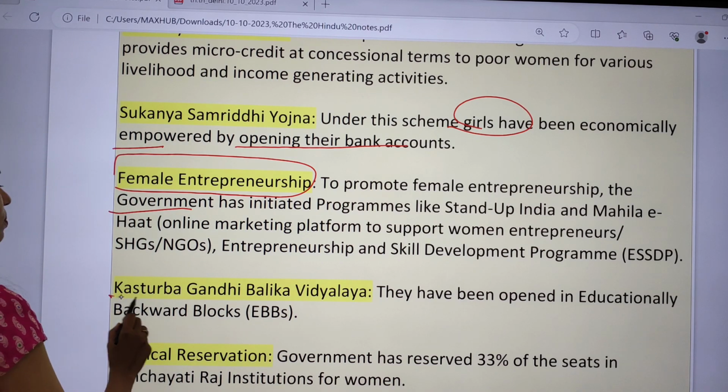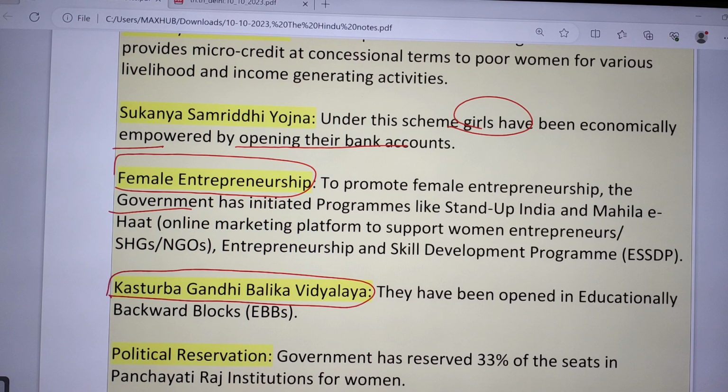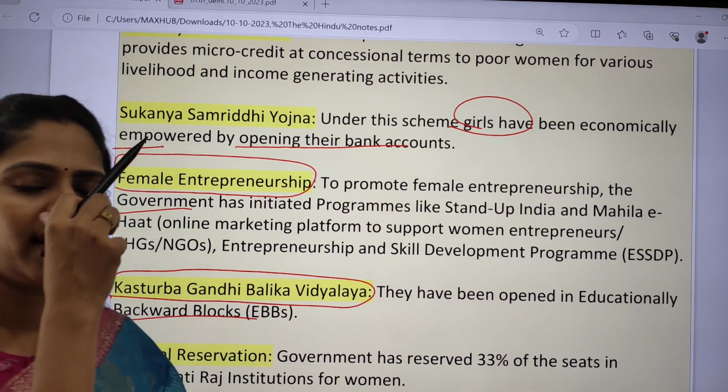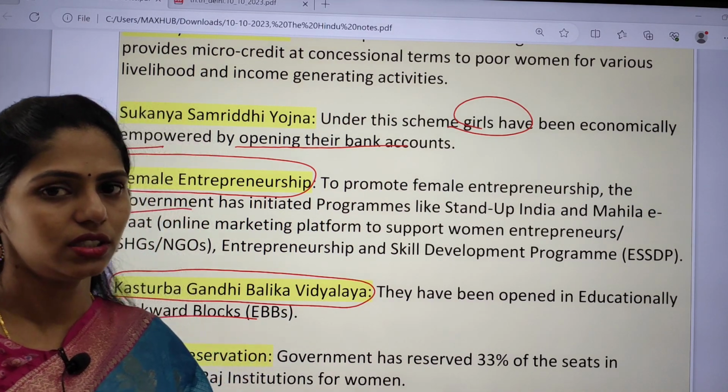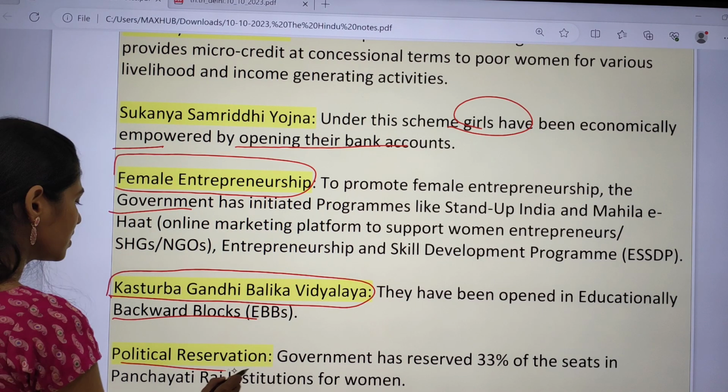And next one is Kasturba Gandhi Balika Vidyalaya. So they have been opened in educationally backward blocks. Here it will be providing hostel facility and education for the girls who belong to backward classes, especially for STs and SCs. And next one is political reservation.